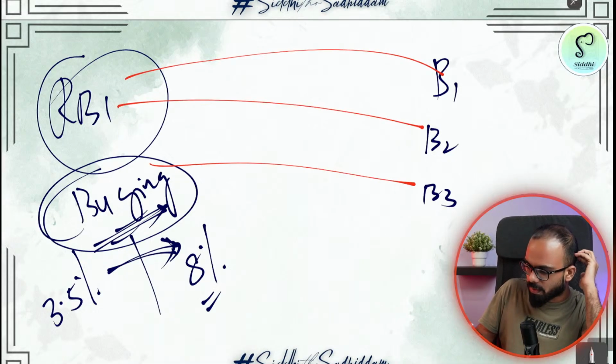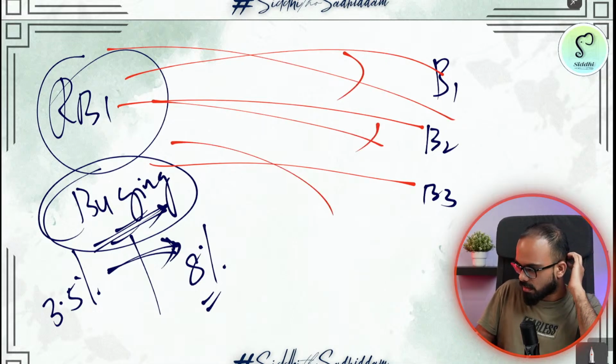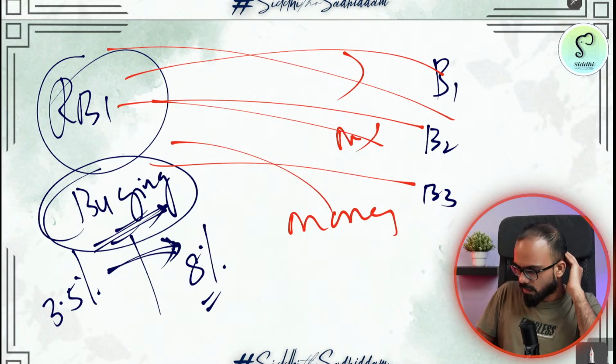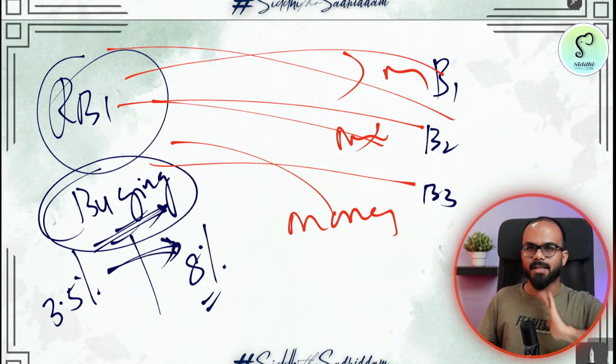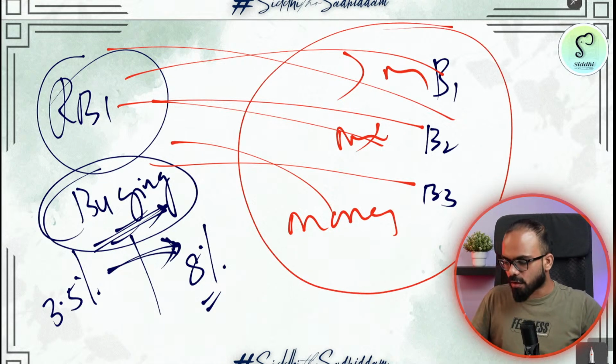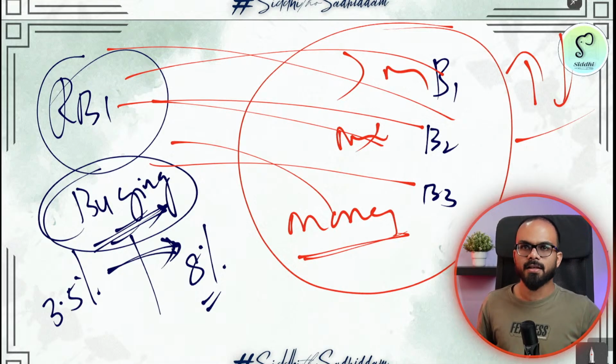RBI is getting the papers and banks are getting money. So you do this to increase inflation or decrease inflation? When do you do this? Inflation increase or decrease?